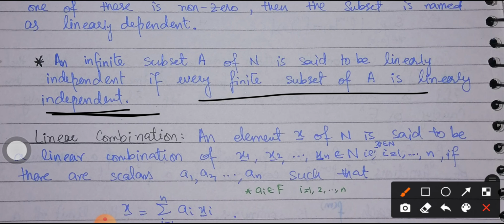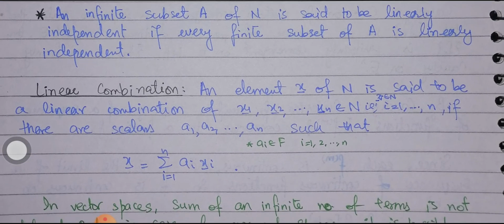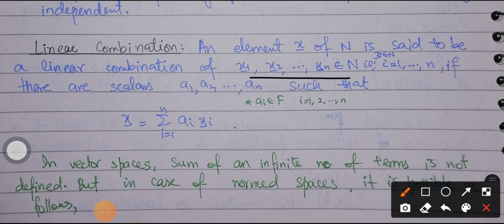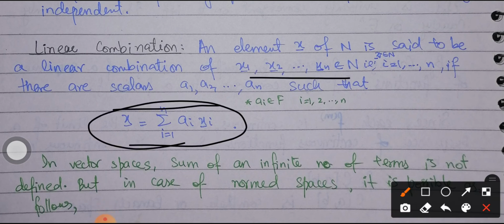The next term we are going to learn about is linear combination. An element x of N is said to be a linear combination of the elements x1, x2 up to xn if there are scalars such that I can write x as the summation, i varying from 1 to n, of ai xi. That is the linear combination in which we write any element of the norm space as an addition of the scalar multiples of the vectors x1, x2 up to xn. Then we will call it the linear combination.